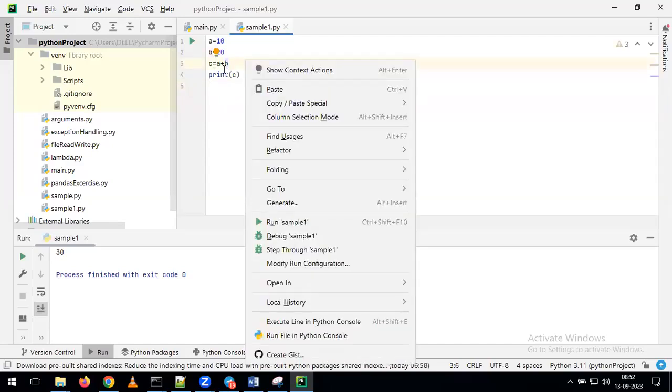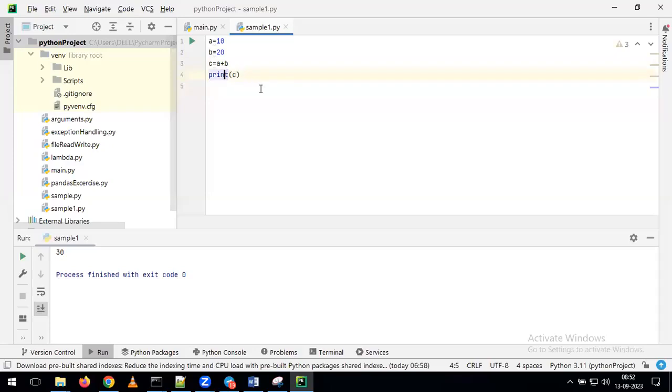Sir, one small question. Will the IDE show any syntax errors? Yeah, it will show the errors. I will show you. Whatever the way we are getting errors in the IDLE or in the notebook, in the same way you can see the errors also by using this PyCharm IDE.